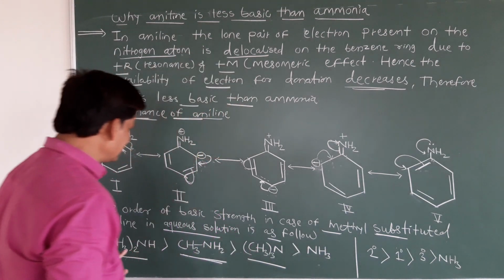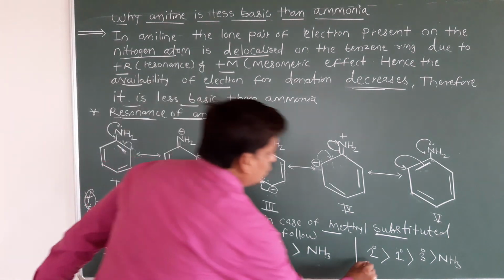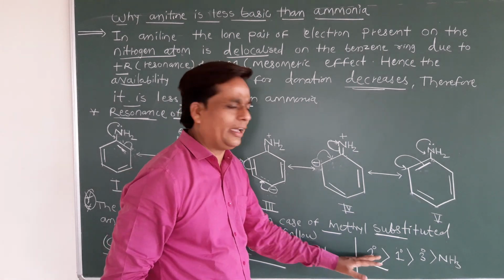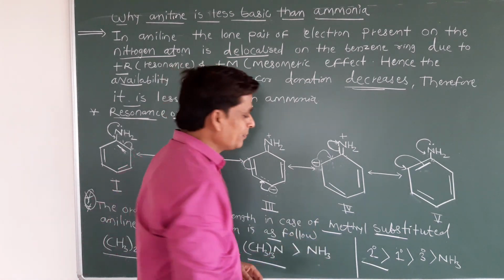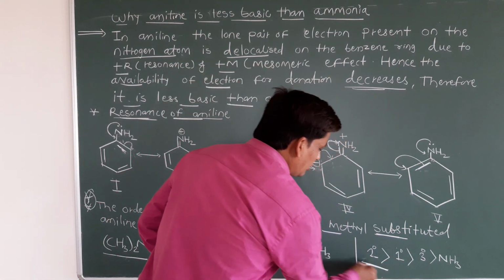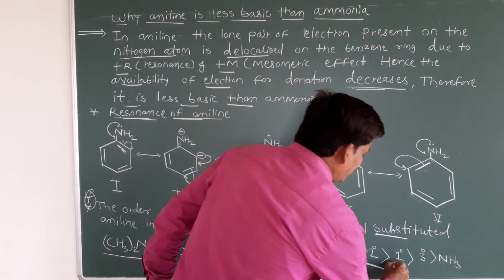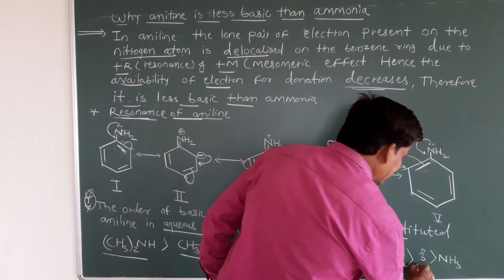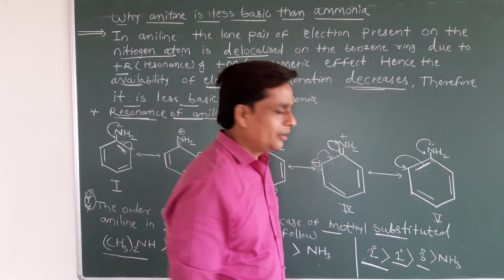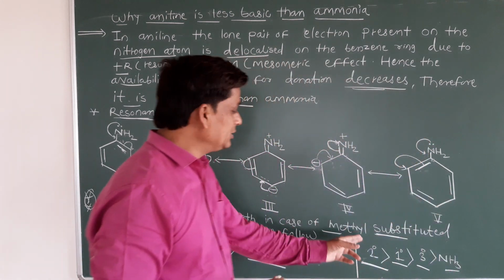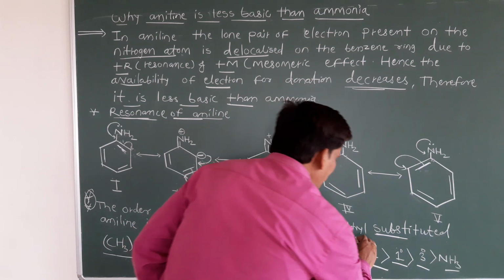The order is like this: first will come the secondary amine, whether alkyl or aryl amines, then the primary amine, then the tertiary amine, and last comes ammonia, NH3. This is very important in JEE, remember this order.